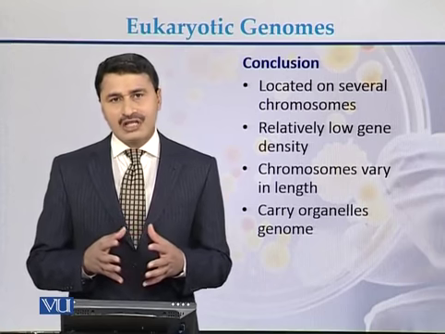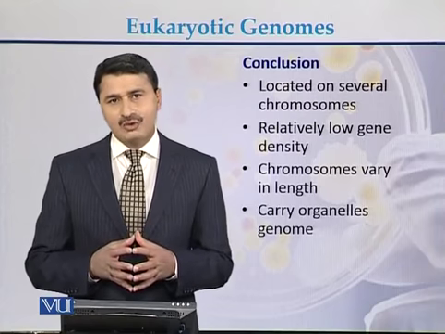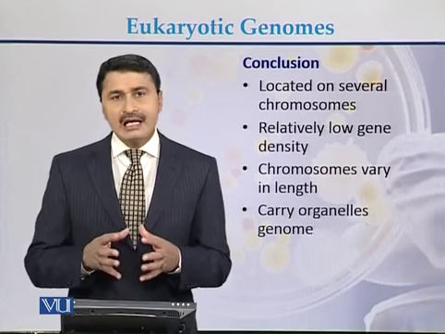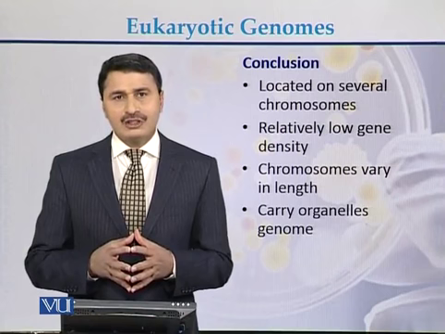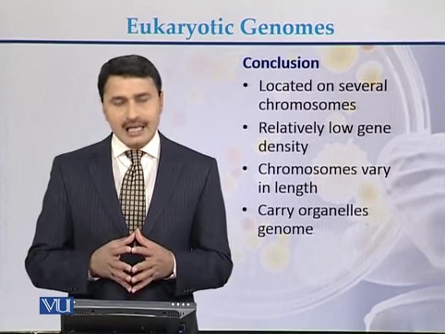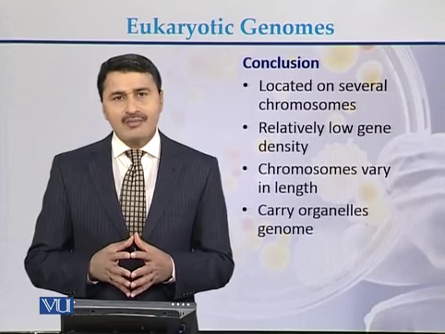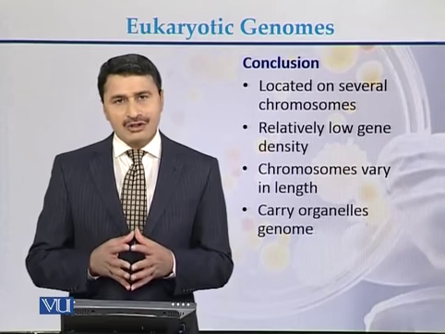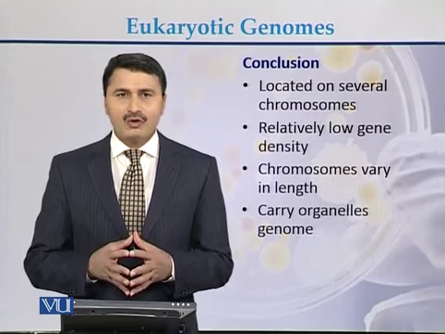Some of the chromosomes are large, and some of the chromosomes are small. In addition to nuclear genome, which is present within the nucleus, there is also organelle genome, that is in the form of mitochondria or in the form of chloroplast.